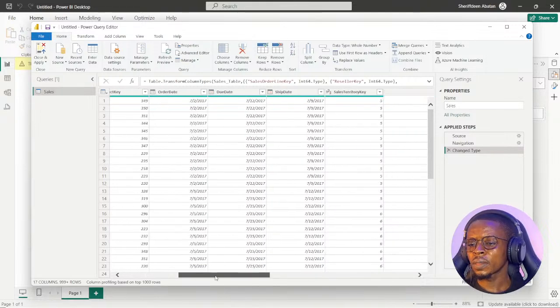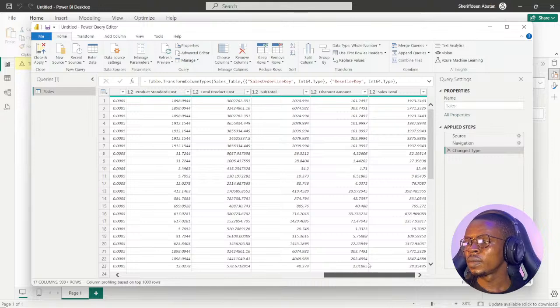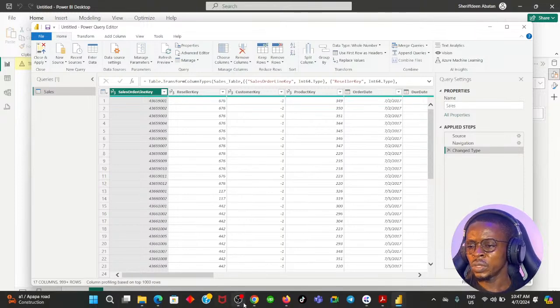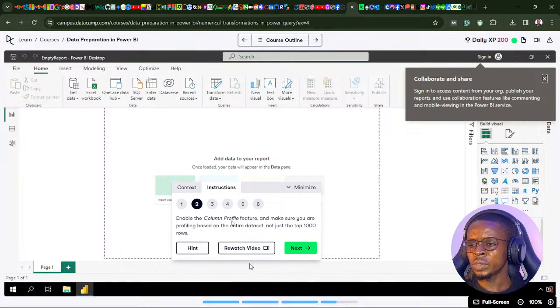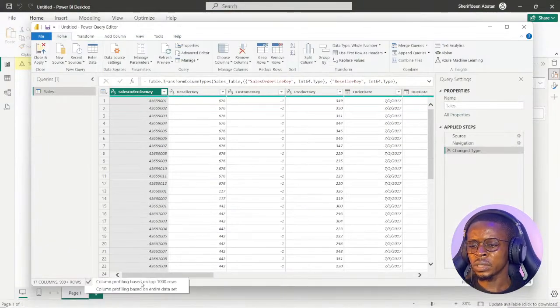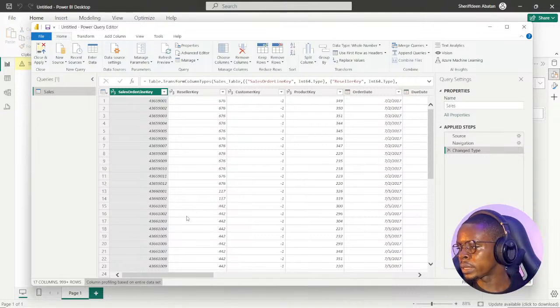Aha, I can see. So the instruction says if you look down here, just below the mouse part, you can see column profiling based on the top 1000 rows. So the instruction says you should enable the column profile feature and make sure you are profiling based on the entire data set, not just the top 1000 rows. So to edit that, you're just going to click this and say column profile based on the entire data set here. You need to analyze the numbers based on the entire data set, not just the first 1000 rows.